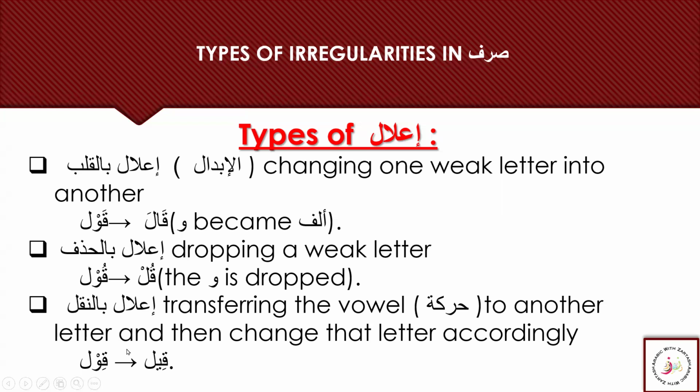We know that the compatible haraka and letter are: the fatha is compatible with alif, the kasra is compatible with ya, and the dhamma is compatible with waw. Here we see the kasra, so we need to change this letter according to the haraka before it. Now qawila becomes qeela, and we have seen this word many times.